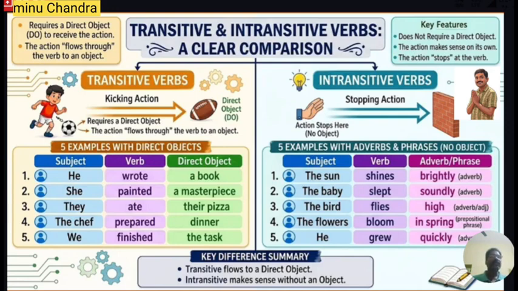Similarly, he grew quickly. Then how did he grow? Quickly. So here quickly is an adverb. Therefore, from this we are clear that if any complement comes soon after the verb, a complement in terms of adjective or adverb, adjective clause or adverb clause, then that verb will be treated as an intransitive verb. And if any direct object comes soon after the verb, then that verb will be treated as a transitive verb. So transitive flows to a direct object, whereas intransitive makes sense without an object.